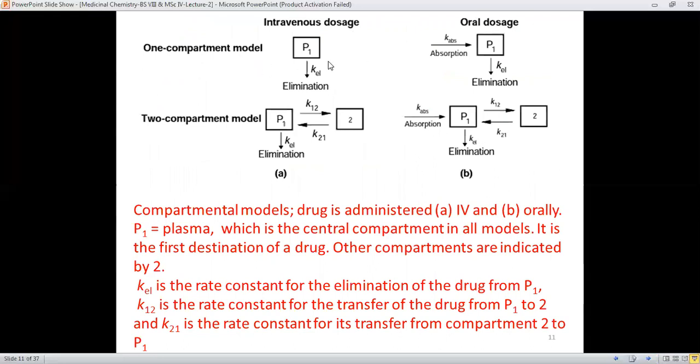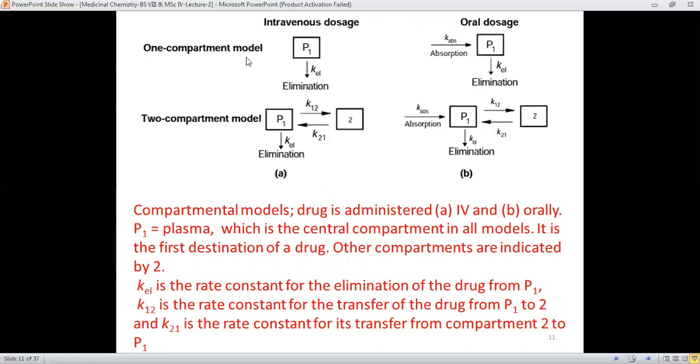The one compartment model is shown as P1, and P1 is definitely plasma, and plasma is responsible for holding the central compartment in all the models. And here, for two compartments, one compartment is P1 and the other compartment is indicated here as 2. And what type of equilibriums are there?